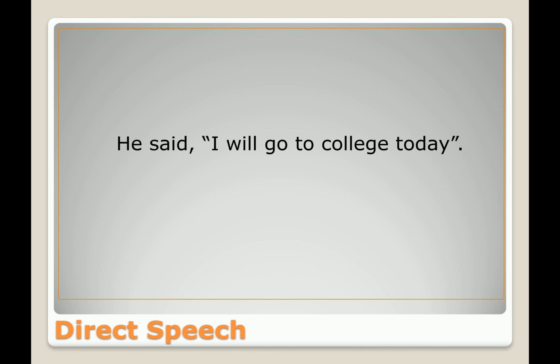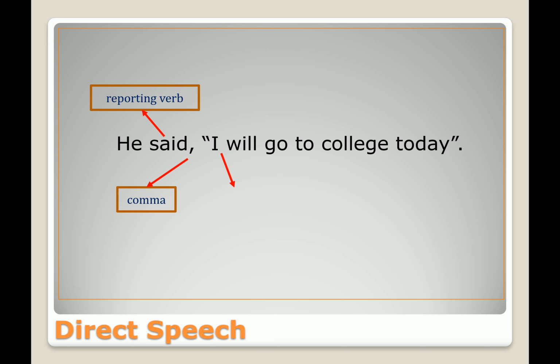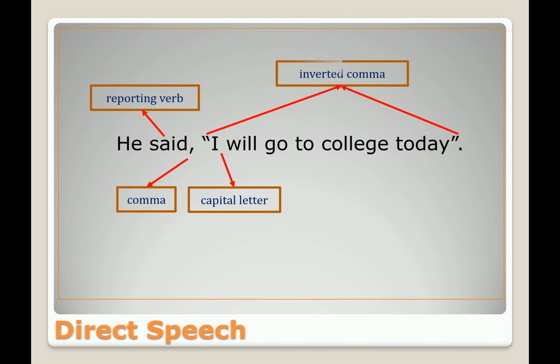To understand direct speech, this is the structure. First there will be a subject and a verb, then a comma, then inverted commas, and then a statement. The verb is called the reporting verb, as it reports that something is going to happen. Then there will be a comma, the subject again with a capital letter, inverted commas, and at last a full stop. This is the pattern of direct speech.